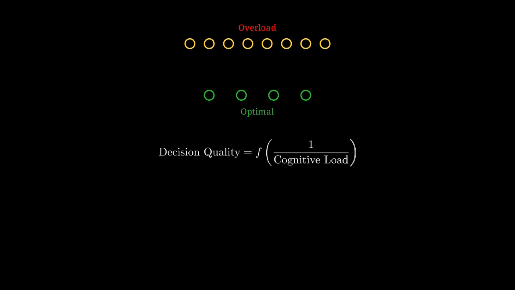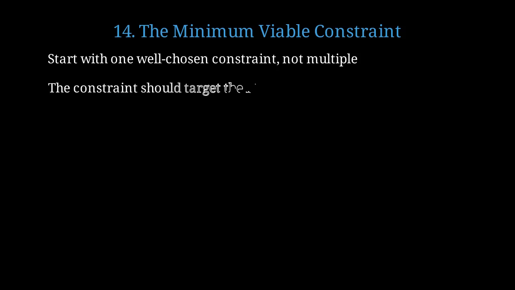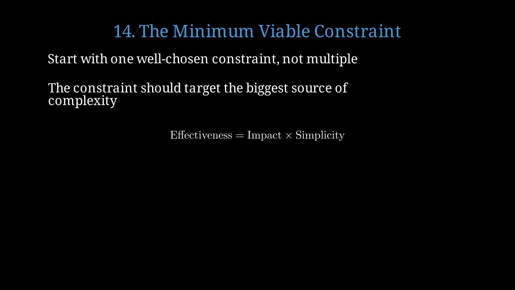Decision quality is a function of 1 over cognitive load. Lower load through constraints means higher quality decisions. What is the minimum viable constraint needed to spark innovation? Start with one well-chosen constraint, not multiple simultaneous constraints. Layer additional constraints gradually. The initial constraint should target the single biggest source of complexity or decision paralysis in your problem space. Constraint effectiveness equals impact times simplicity.